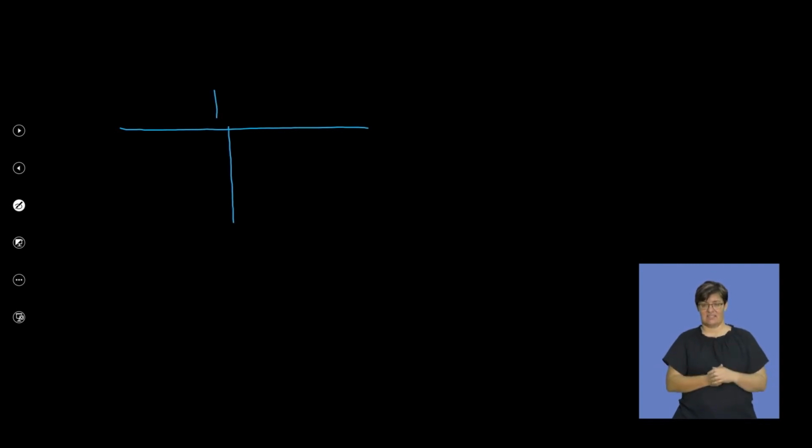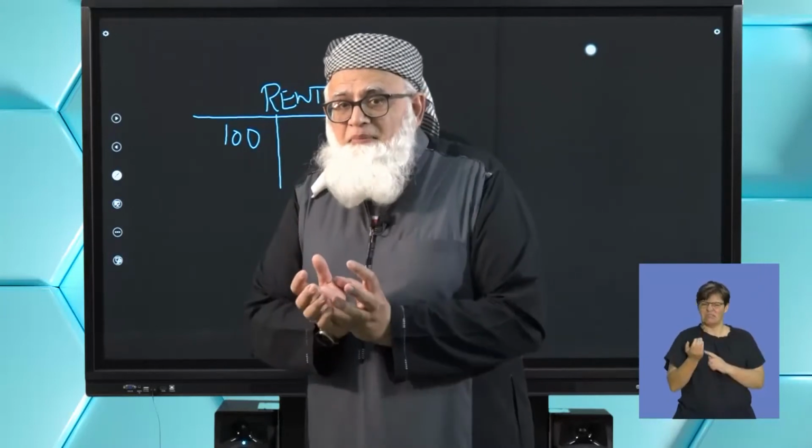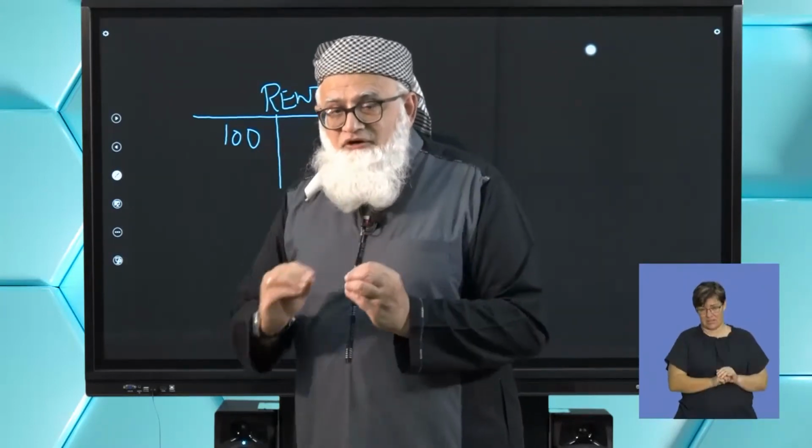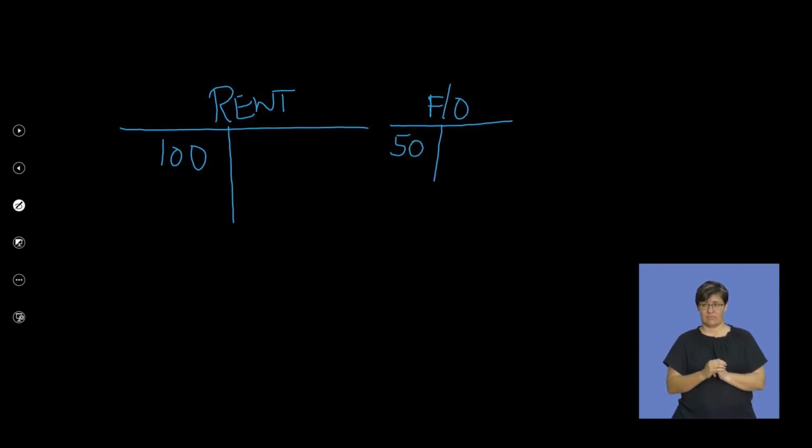here's your rental amount, okay? And here I'm going to use figures, but I'm going to use simple figures just so that you get the concept, right? So let's say we paid a total rental of 100. Obviously, that's not real. It could be 100 million. It could be 100,000, okay? So I'm just using the 100 as a simple example for you to see the split of the rental. Okay, this rental now, if you are told that 50 was for the factory, so there we go, factory overheads gets 50, right?